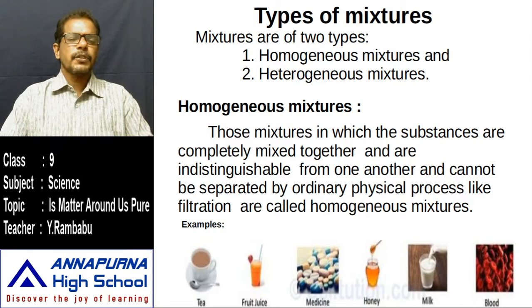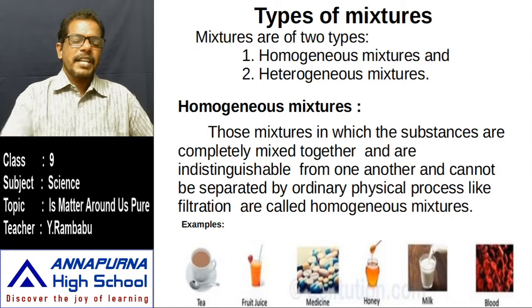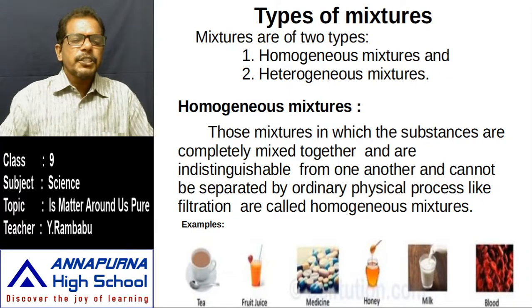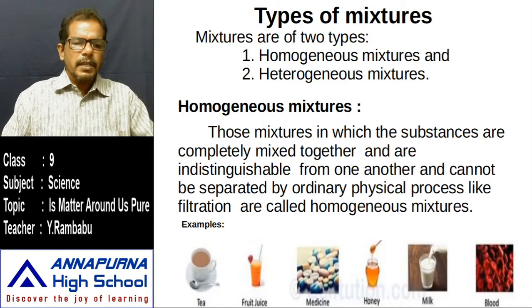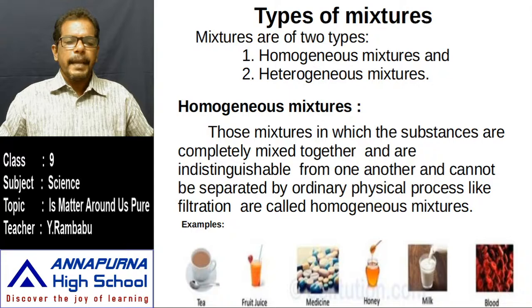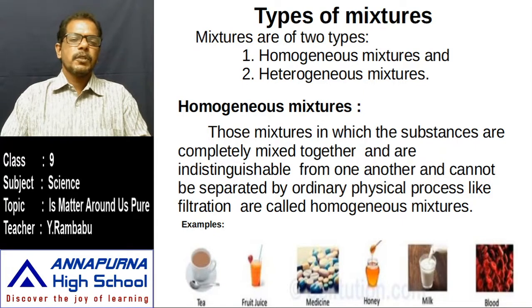In the same manner, in fruit juice different components are mixed, but we can't distinguish them. In tea, different components are there: water, sugar, milk, and extract of tea leaves. All these are present, but in the cup of tea we can't distinguish the components. If we try to filter, can we separate sugar, tea extract, milk and water by an ordinary mechanical process? No. That's why all these are examples of homogeneous mixtures.